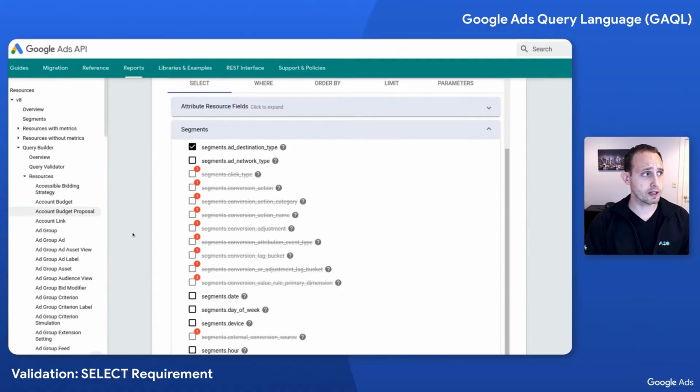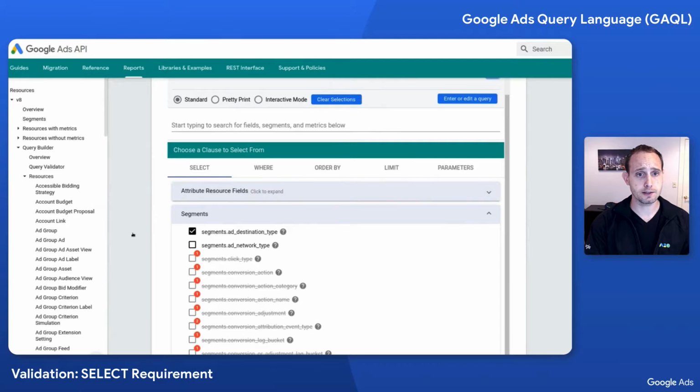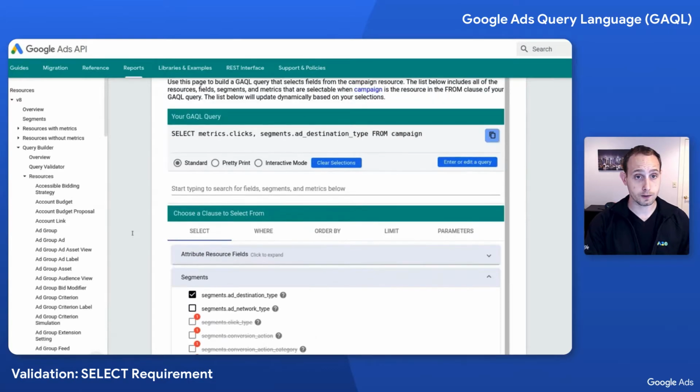Our goal today is to take a look at how to build and validate queries against the Google Ads API using the Google Ads query language, GAQL. There is some validation that needs to happen to understand what can or can't exist in the select clause, and this is due to what you put in the where clause.